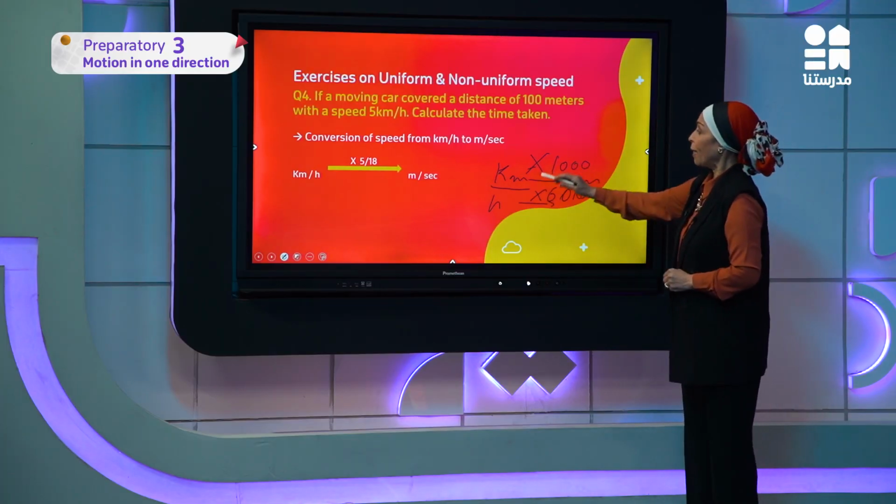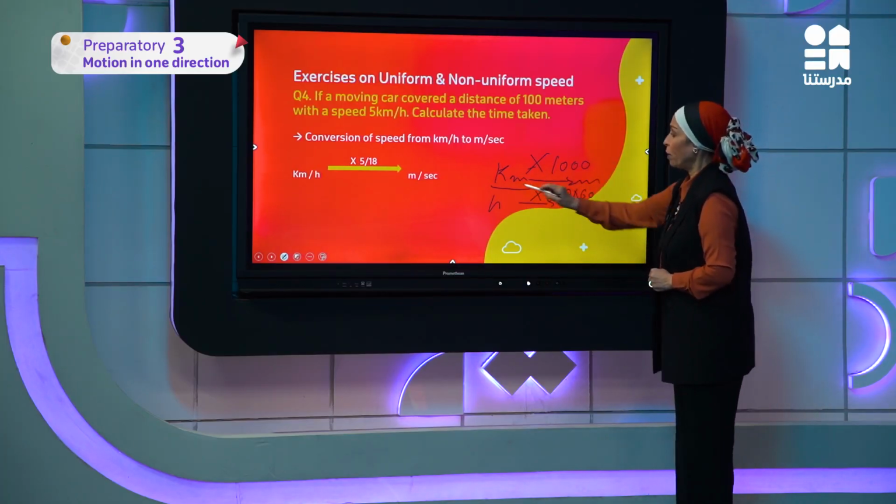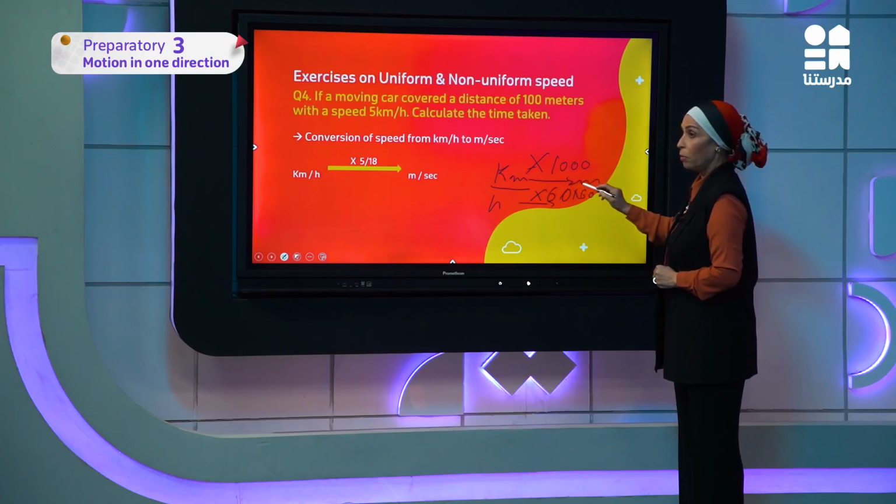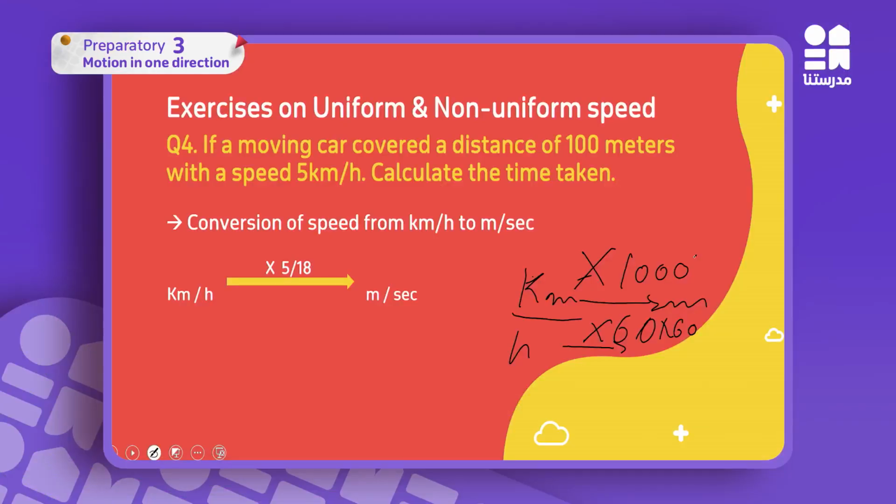So if I divide the two numbers, I get this number, which equals 5/18. This is the number I'm going to use to convert between kilometer per hour and meter per second.